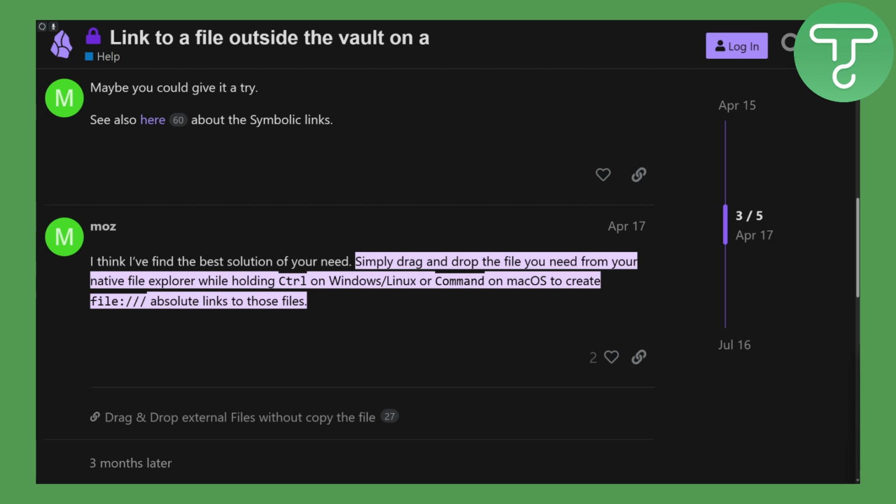So yeah, that's how you can link external files in Obsidian nodes.